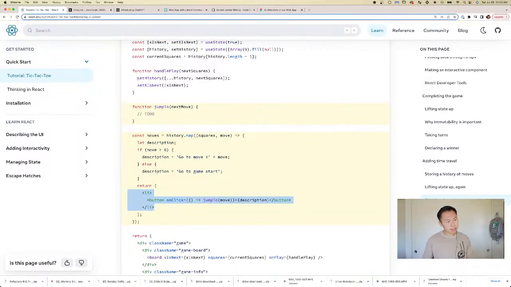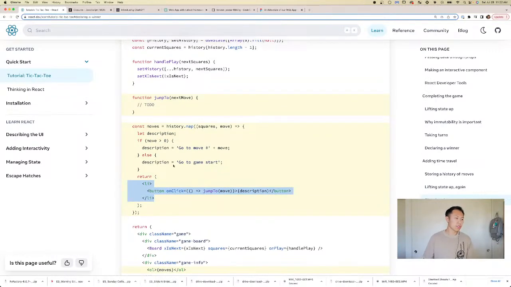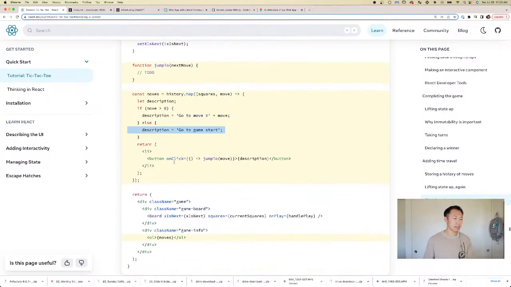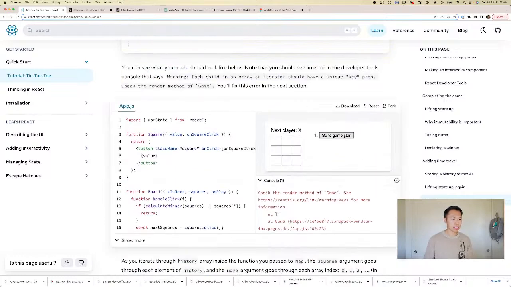If the game has not started, go to the start of the game. If move is 0, we're already at game start.